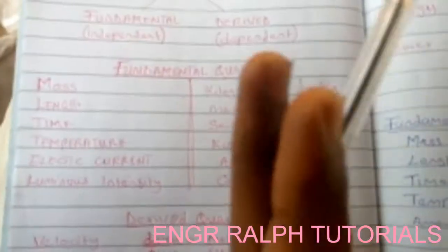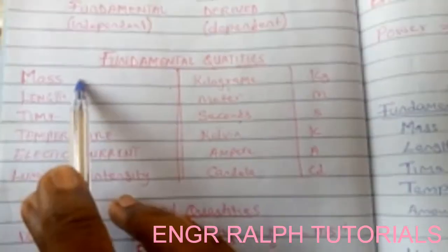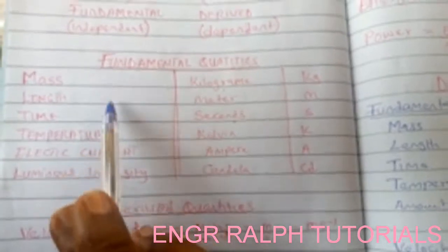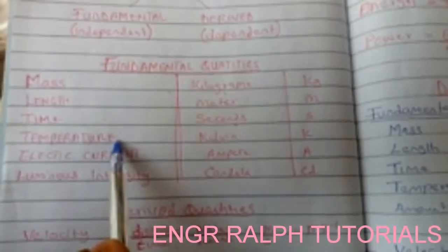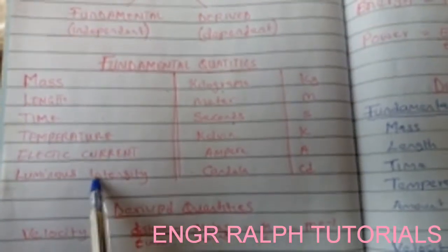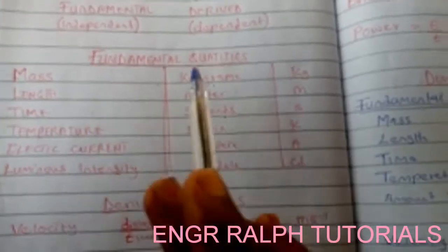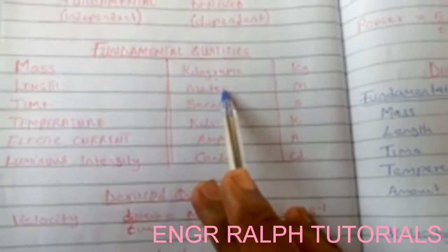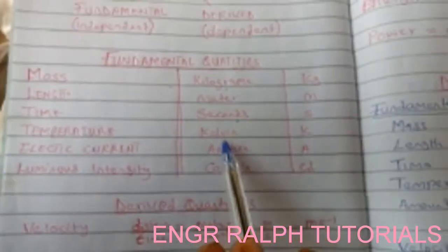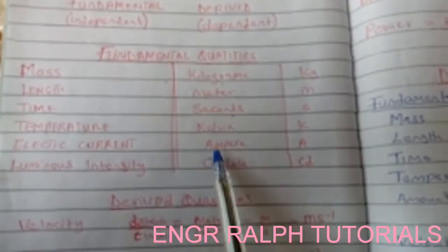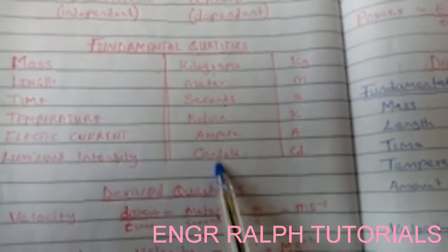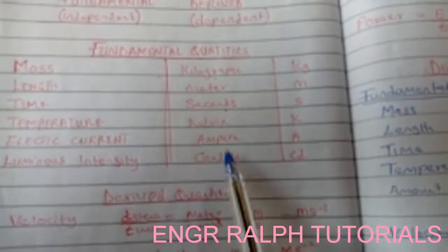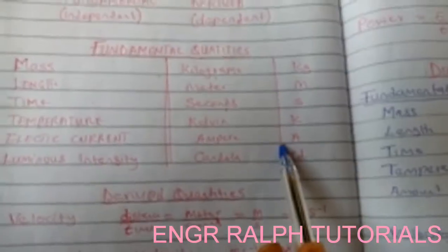There are millions. So now the 7 fundamental quantities are mass, length, time, temperature, electric current, and light or luminous intensity. And the mass is measured in kilogram, length in meter, time in seconds, temperature in Kelvin, current in ampere, and luminous intensity in candela. And also these are their units.